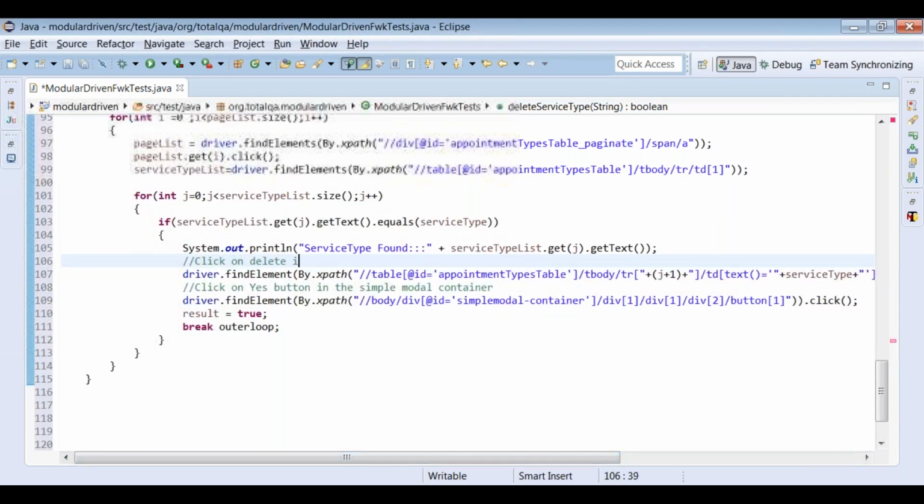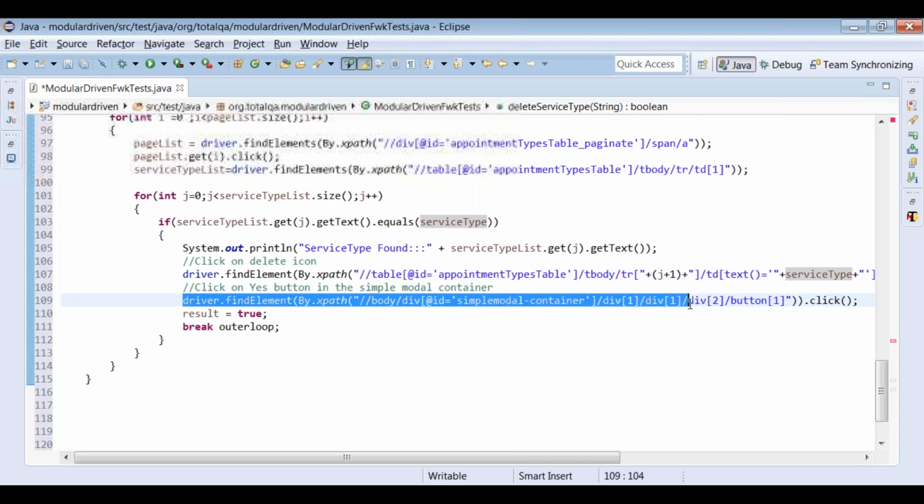So once we are able to find the service type, we click on the particular service type based upon the index and the service type name. We'll identify that and click on that delete icon. Then we click on Yes in the modal dialog box to delete the particular service type.